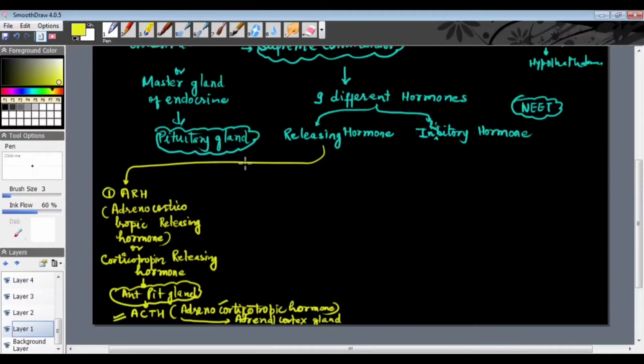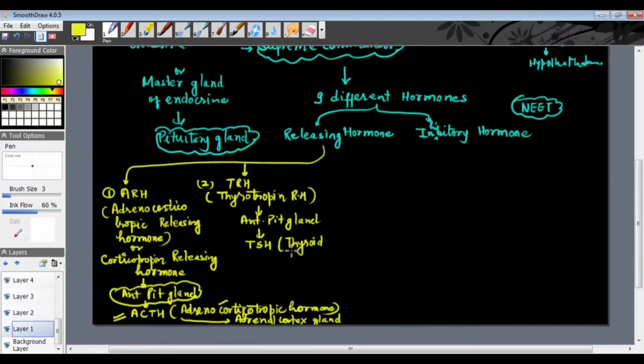Then after that, the second hormone is TRH. What is the full form of TRH? Thyrotropin releasing hormone. RH means releasing hormone, so now I am not writing the complete RH. This thyrotropin releasing hormone also acts on the anterior pituitary gland. And under the influence of this hormone TRH, what happens? From the anterior pituitary gland, a hormone is released which is called TSH, thyroid stimulating hormone.